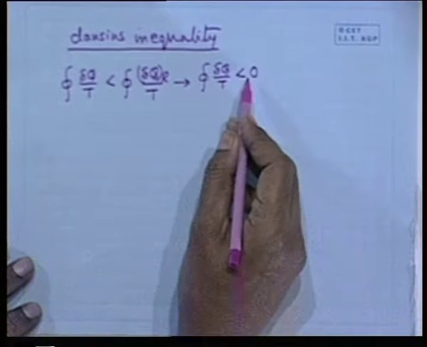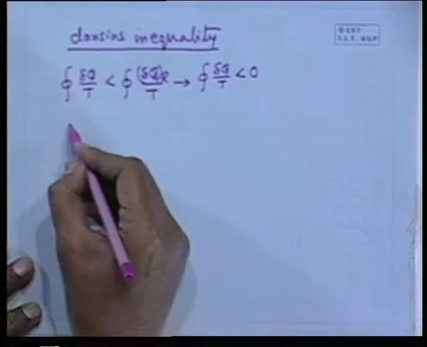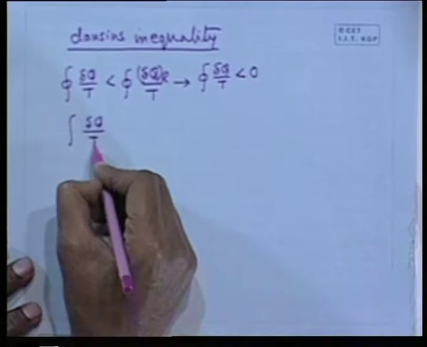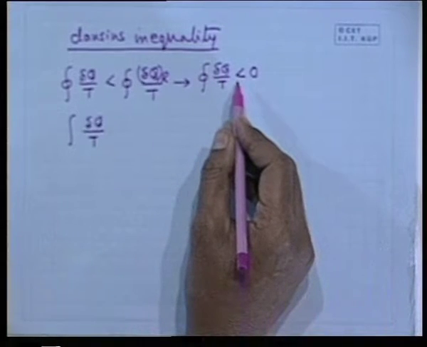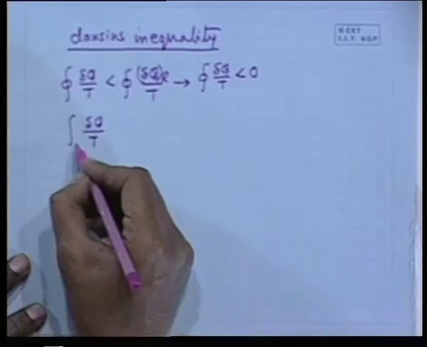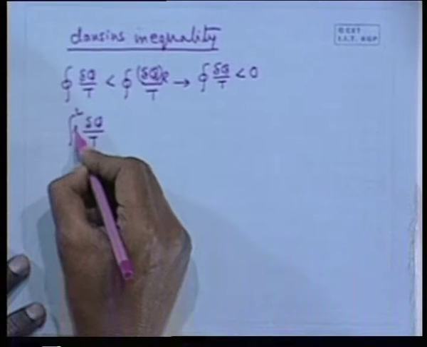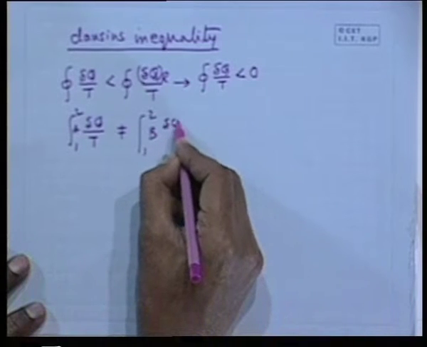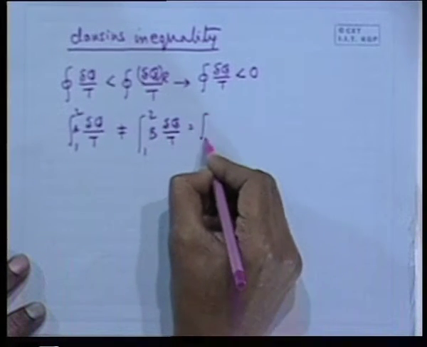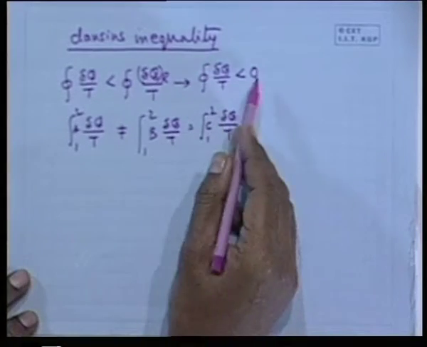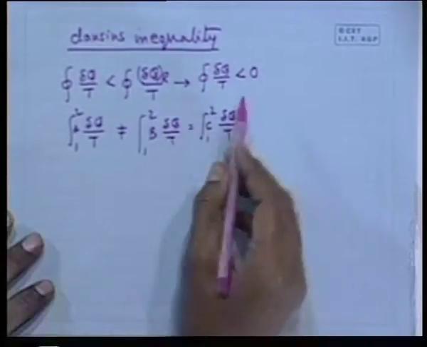So when this is less than 0, next is that obviously the integral of delta q by T for any process is not equal to 0, that means this is not a point function. Understand? Which means that 1 to 2 via a process A is not equal to 1 to 2 via a process B, not equal to 1 to 2 via a process C. When it is not 0, either greater or less, it cannot be a point function.